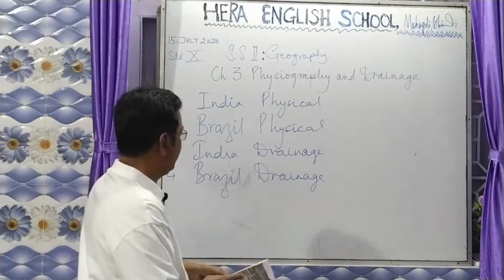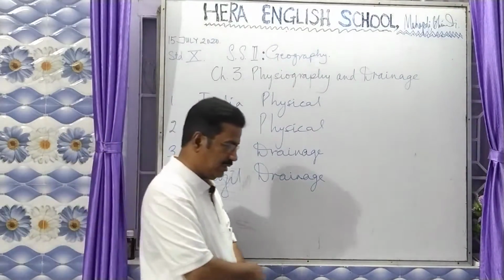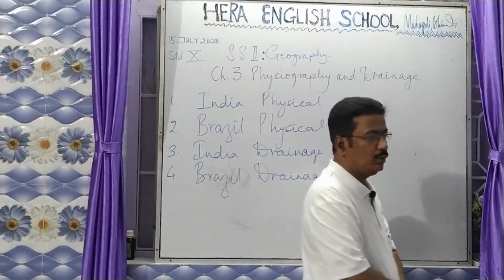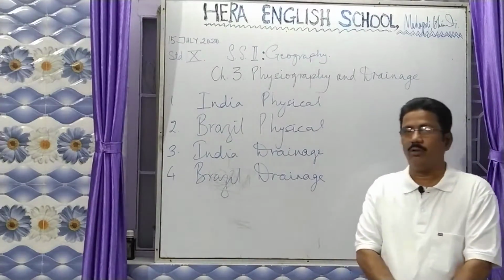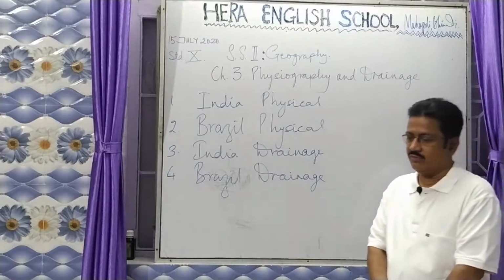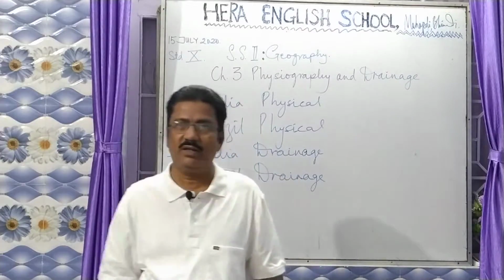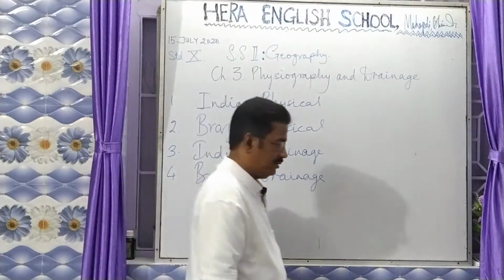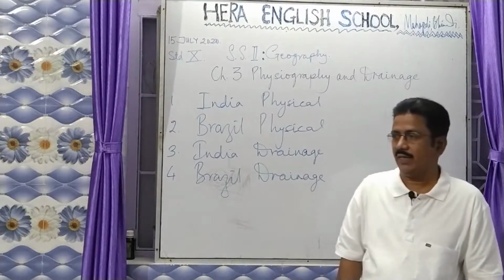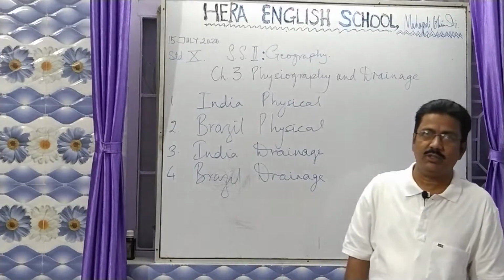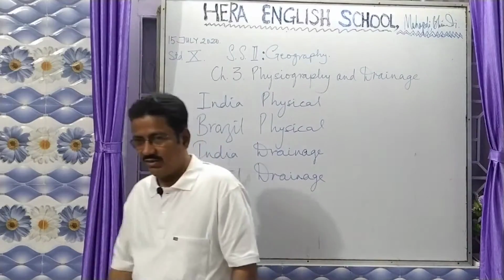Then we move on to India drainage, where India has mainly in the northern part 2 river systems. One is the Sindhu river system, which is more commonly known as the Indus river system, which has 5 major rivers: the river Satluj, river Jhelum, river Beas. All these 5 rivers start in Jammu Kashmir and pass from Jammu Kashmir into Afghanistan, then Pakistan, and empty into the Arabian Sea.